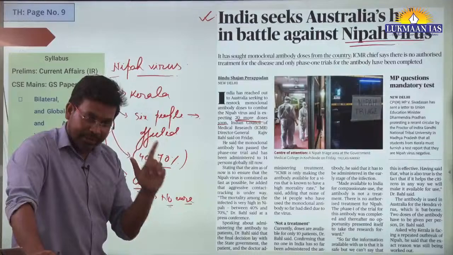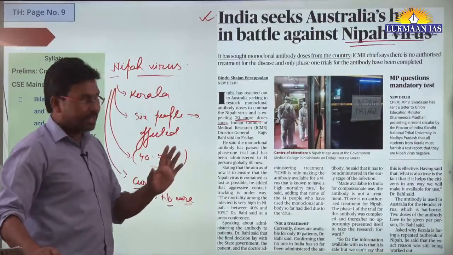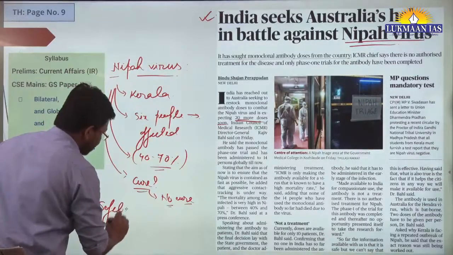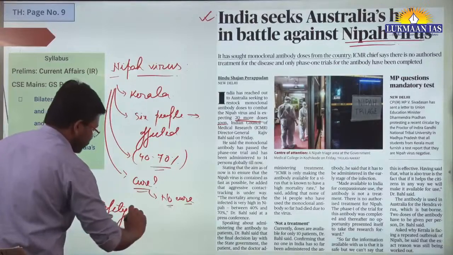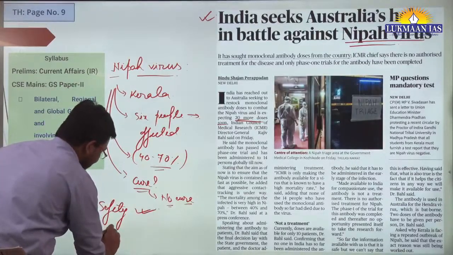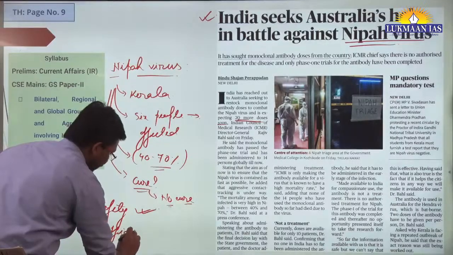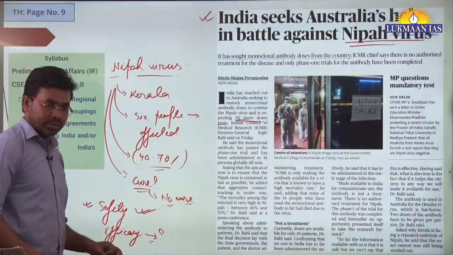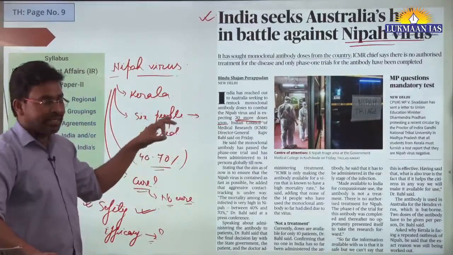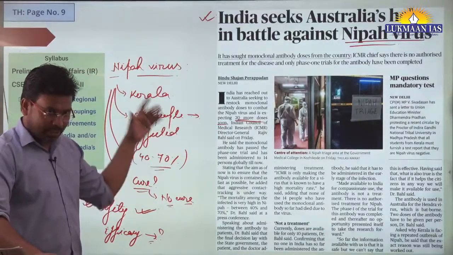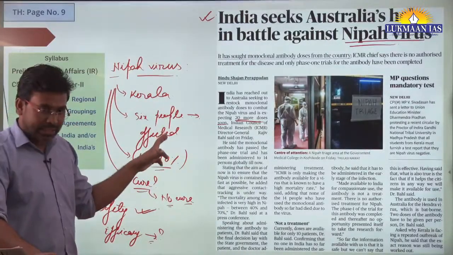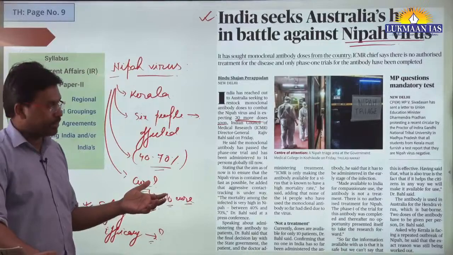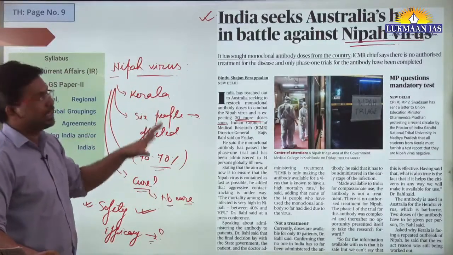However, whether it will have efficacy or not, safety and efficacy are 2 different parameters. Safety means if you are using a vaccine, whether that vaccine is safe or not. So it is safe. Whether it has efficacy or not, for efficacy there should be a human trial. That is still pending. That is questionable. So the health officials said that we will still import this vaccine from Australia if it helps our citizens. We are ready to extend any help that is possible. So that's why this Nipah virus thing is in the news.